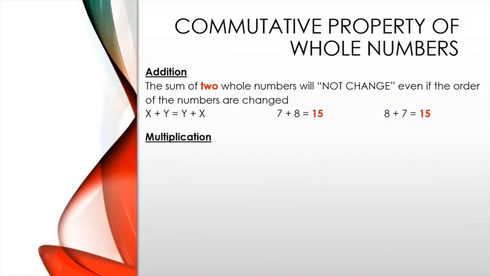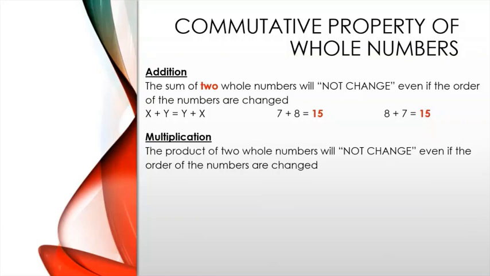In multiplication, the product of two whole numbers will not change even if the order of the numbers is changed. For example, x into y is equal to y into x. We can replace that by 7 into 8, which is equal to 56, and if we change the order, it will be 8 into 7, which is also equal to 56.